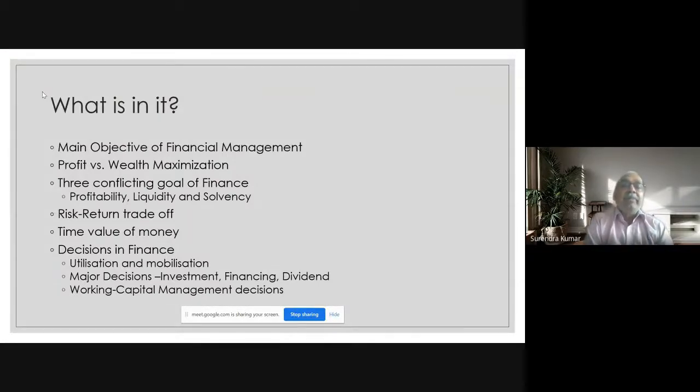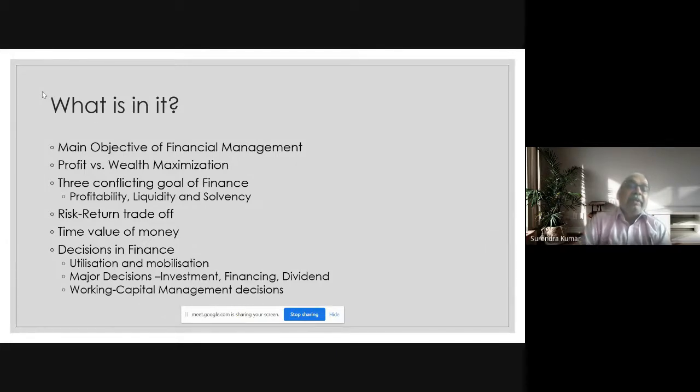Since there is no reply coming, what I am saying is that this extra dividend has to be understood. Let me not deliberate on this, because then we start going into the dividend decision itself. Let me come back to the point that I was making, that these are three major decisions in finance.